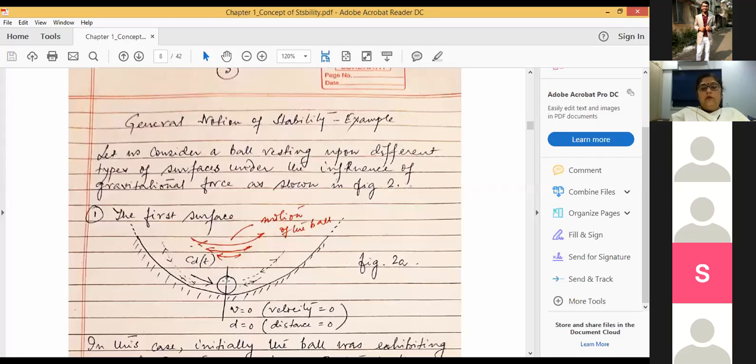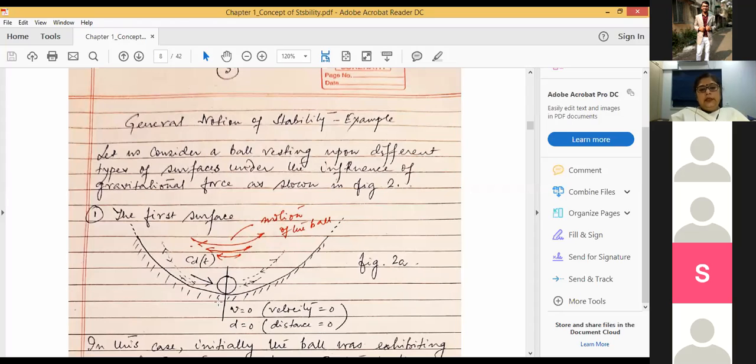You see, what was the definition of the equilibrium point? The system can stay at this particular point forever if you don't disturb the system, right? But if you place the ball over here, it can't stay at this point forever. It will come back to this point. So this is the only equilibrium point where the velocity and the displacement were 0.